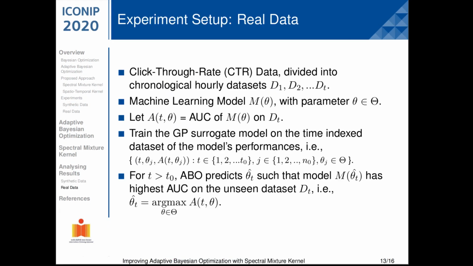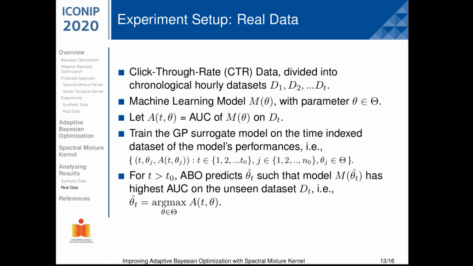We will now explain our experiment on the real-world dataset. Optimizing click-through rate is a well-studied problem in the internet advertising industry. The ads are required to change dynamically to adapt to temporal changes like recency and seasonality. Thus, the hyperparameters of any machine learning model need to be continuously updated as the data evolves through time to get the best results. We split 10 days of click-through rate data into hourly datasets ordered chronologically in time.